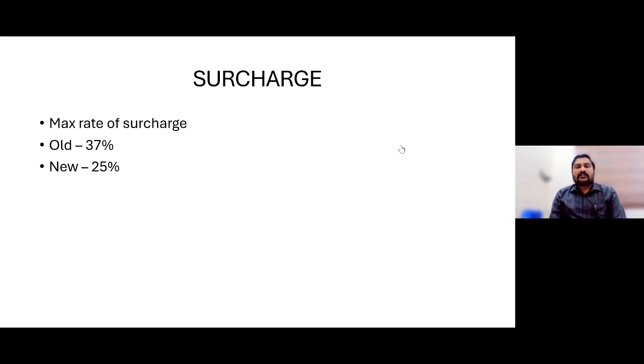That 37% is still there for those persons who go for the old regime. There are no changes for old regime opters. But if you file the return by opting for the new tax regime, instead of 37%, the maximum surcharge has been fixed at 25%. So higher income, super rich categories are also benefited with this amendment. So if you have super rich income, you may compare. Due to this reduction in surcharge, you may have tax advantages in the new regime. 25% is the highest surcharge rate if you go for the new regime.